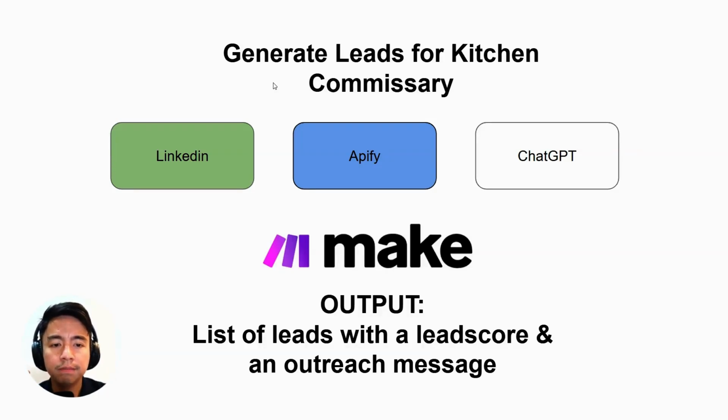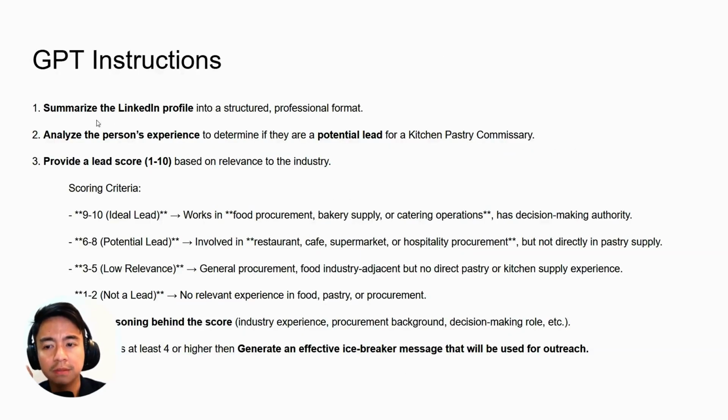So the three main components of this automation are LinkedIn, Apify, and ChatGPT. The idea is to scrape LinkedIn profiles using Apify, to get procurement officers, food sourcing managers, procurement managers, and then feed all those profiles to ChatGPT. ChatGPT will summarize the LinkedIn profile into a structured and professional format. It will analyze the person's experience to determine if they are a potential lead for the kitchen pastry commissary and provide the lead score based on relevance to the industry.